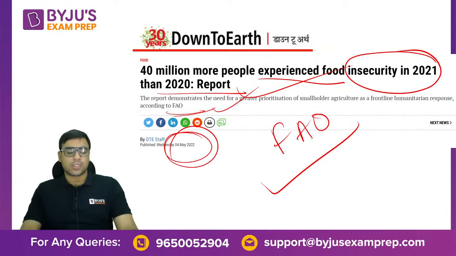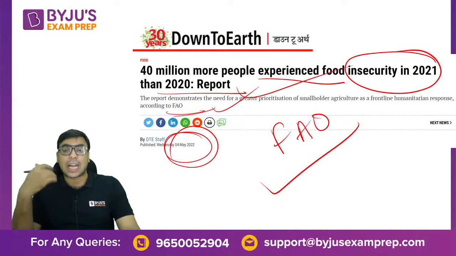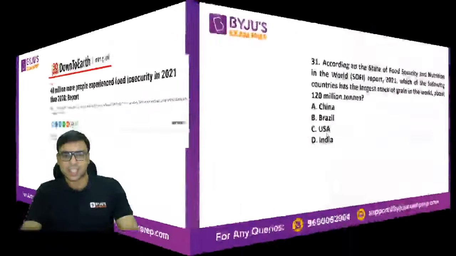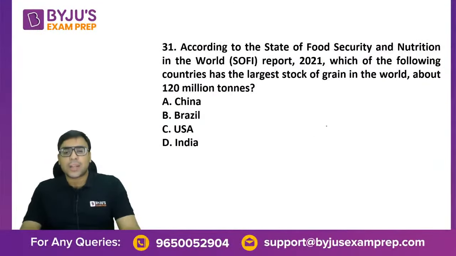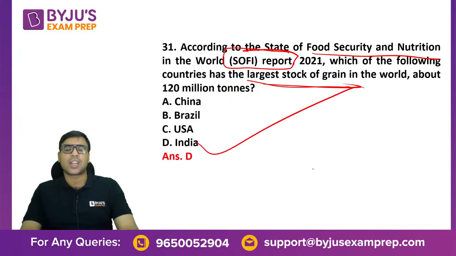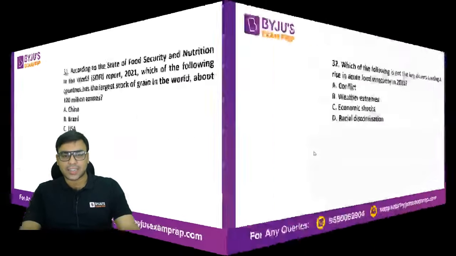Okay. So that is why, especially when we talk about hunger and all, there is huge, massive hunger in African nations. So these all are South Sudan, Madagascar. These all are African nations, right? Now, according to the State of Food Security and Nutrition report, the SOFI report, which of the following has the largest stock of food grain in the world? So it's actually India, 120 million tons. So please remember it. D is the right answer here.